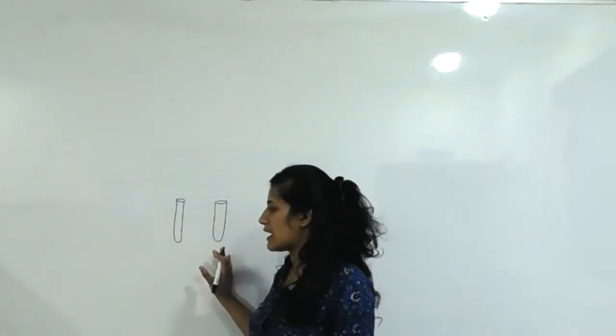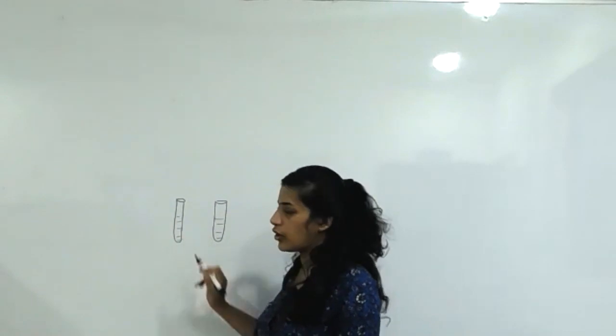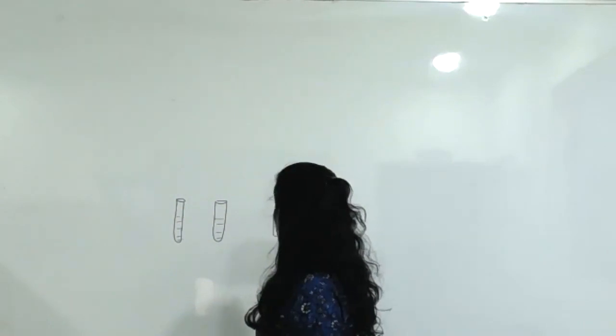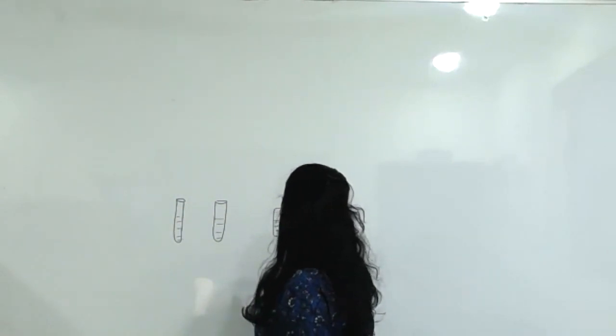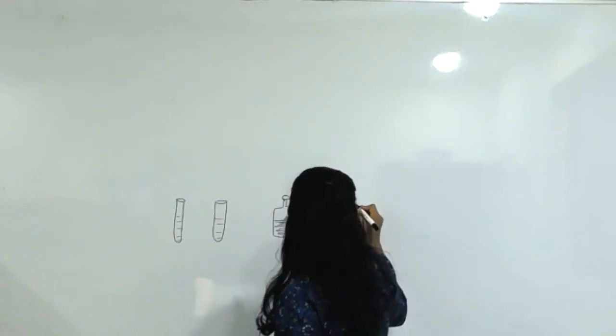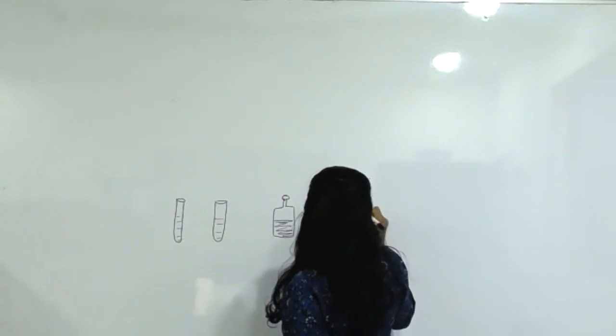You don't know which solution is filled in it, but they will provide you this kind of bottle with some reagent in it. These are called what, students? Reagent bottles, which you can see in the shelf of each cupboard of your chemistry lab.